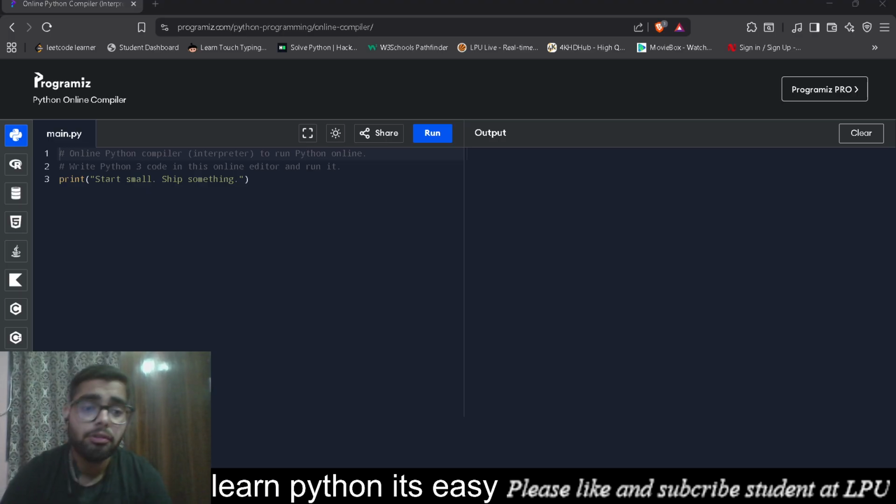So first of all, what is Python? If anyone asks me what Python is, I'll say Python is a programming language. But they'll ask, what kind of programming language is Python? So I'll say that Python is a high level programming language. And you know why it's important? Python is important because nowadays many companies are working with Python. They are hiring interns who have a great grasp of the Python language. Okay, so let's go towards its history part.